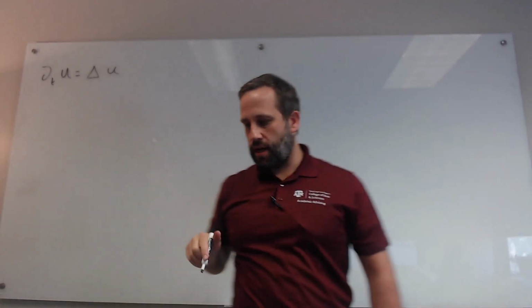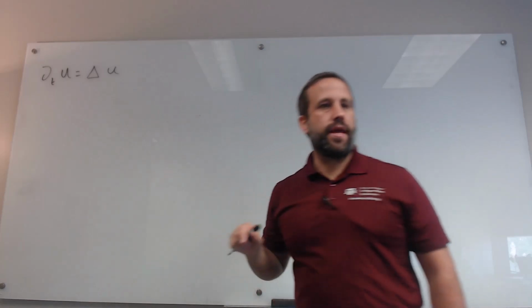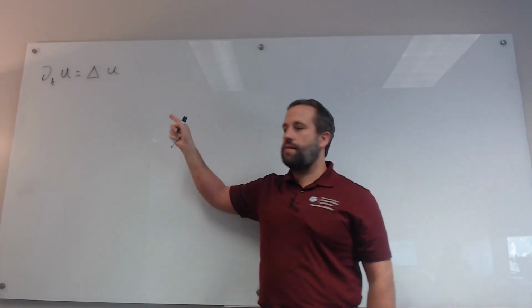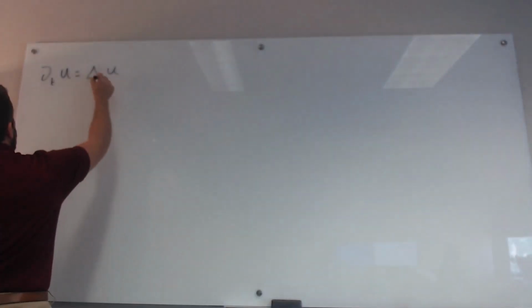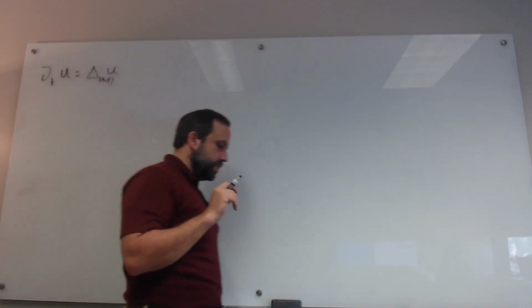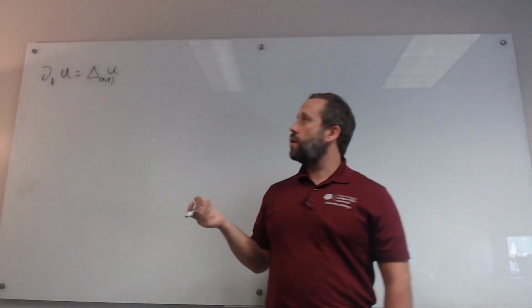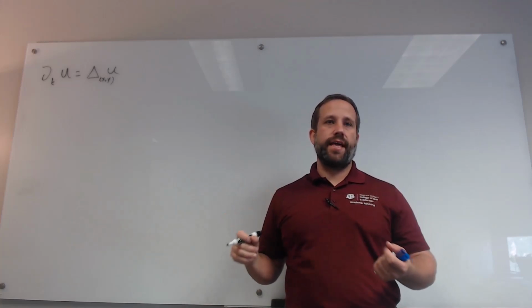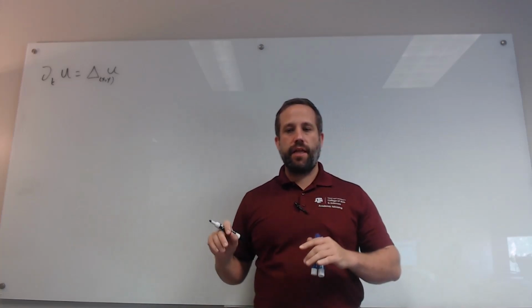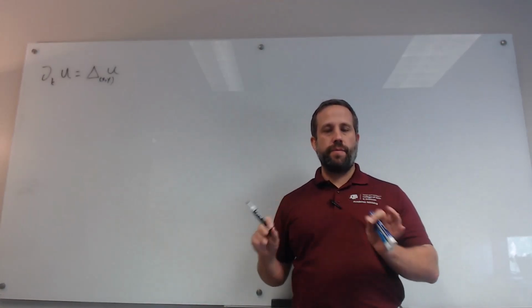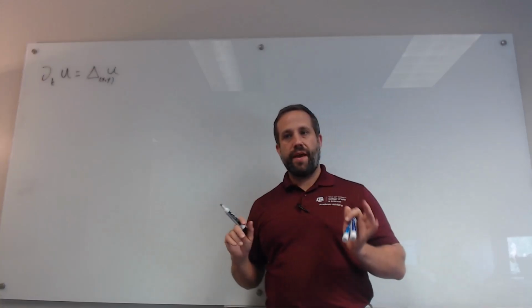Now we have to be careful. When I say the Laplacian of u, I don't mean in all variables. I mean in the x and y variables, and this is pretty typical. Often when we talk about the Laplacian and the gradient, we're only taking it in the space variables. Typically, if we say gradient or Laplacian, we don't mean we're taking it in the time variable.